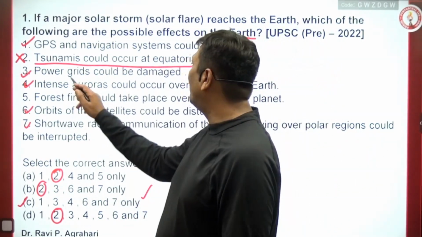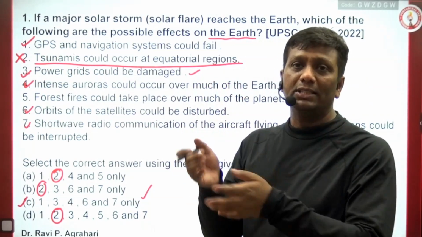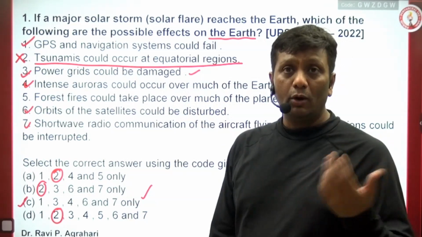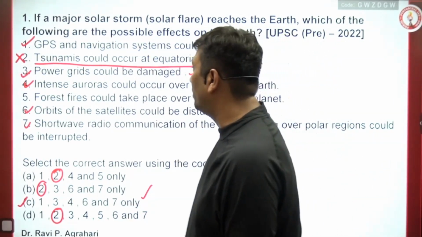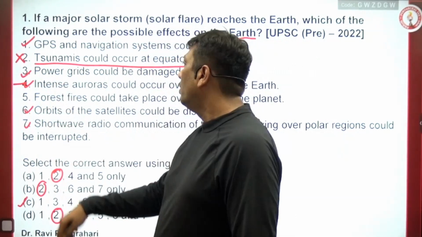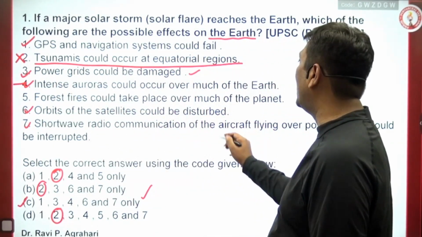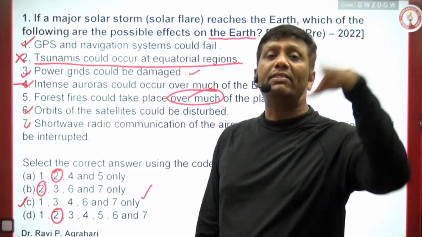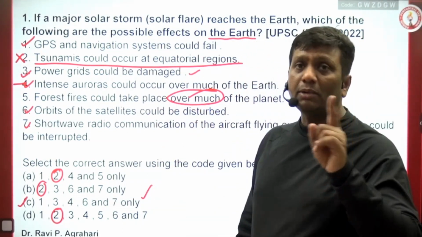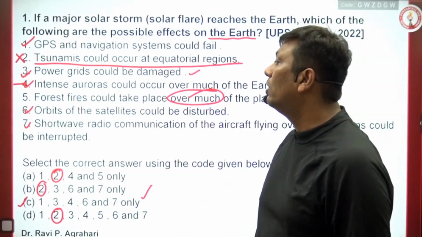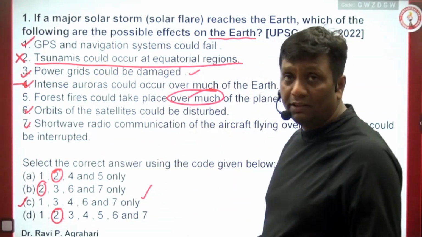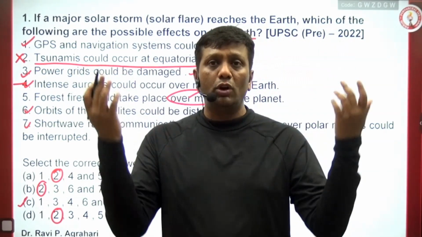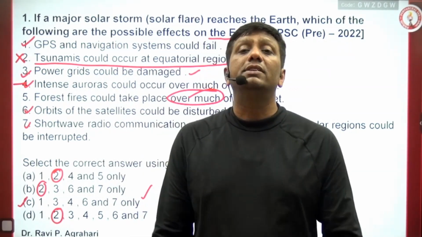But we will discuss. Power grid could be damaged. Definitely, guys, a lot of power grid systems can fail. Intense auroras could occur over much of the earth. Exactly. Aurora borealis and australis, those types of effects are possible, but it is a geographical phenomenon, guys. Forest fire could take place over much of the planet. See, not much of the planet, guys. Certain areas are possible, but not massive areas. If the word much were not there, then it might be correct, but here it may be wrong. Orbit of the satellite could be disturbed. Definitely the satellite can be disturbed. Short wave radio communication of aircraft can be disturbed when solar flares come, because of frequency disturbances.